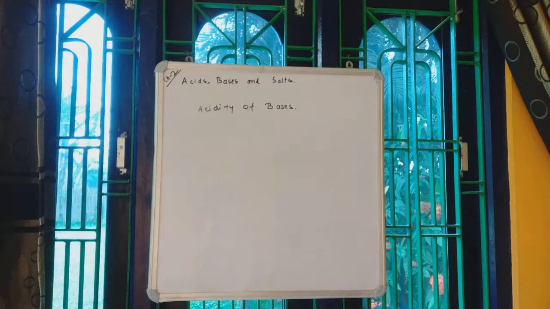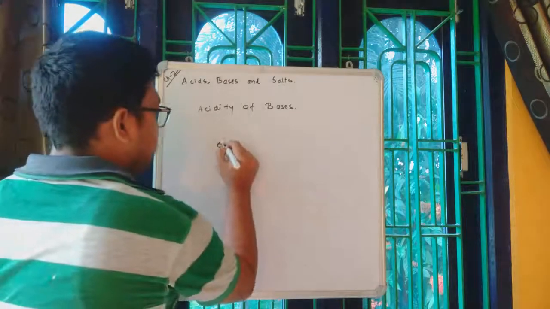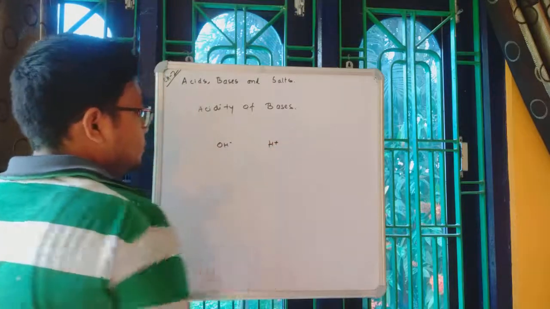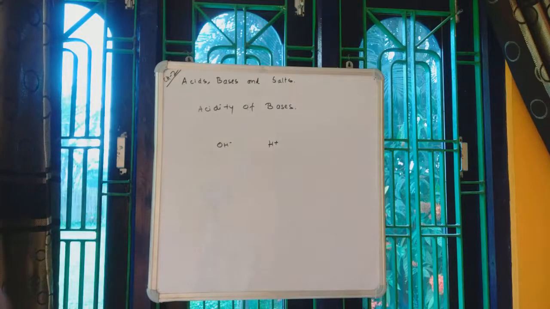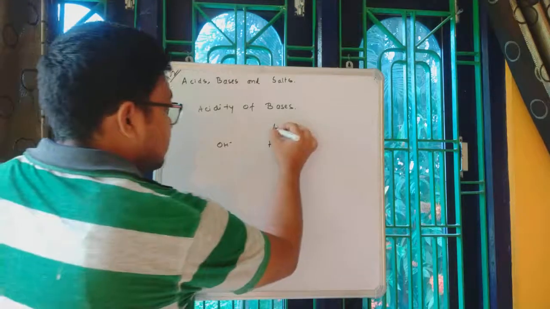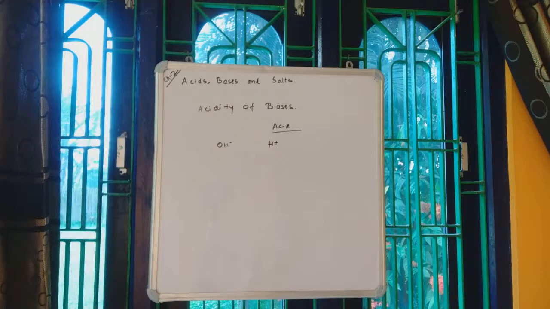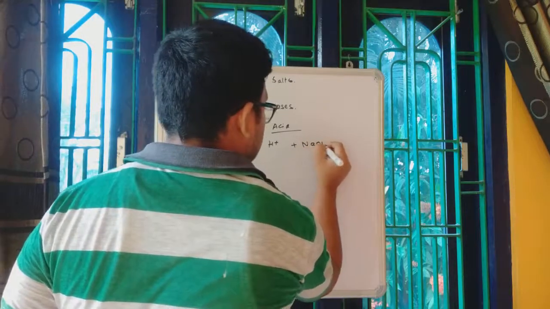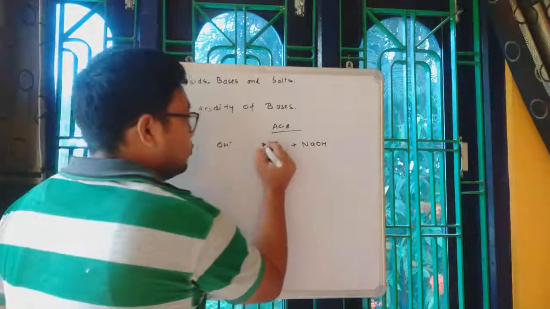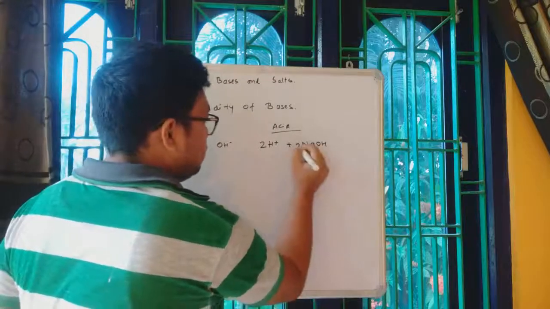Like acids, bases have OH- ions. Acids had H+, bases have OH- ions. So the concept is similar here as well. In case of an acid, the presence of one H+ ion helps to neutralize one base. The presence of two H+ ions helps in the neutralization of two bases.